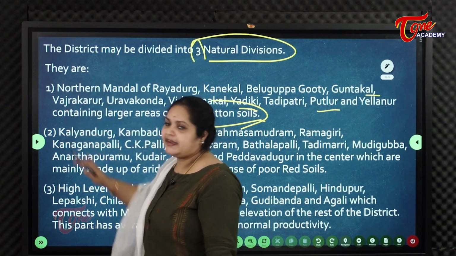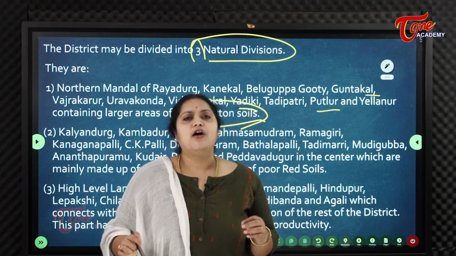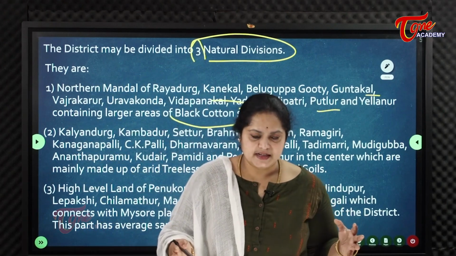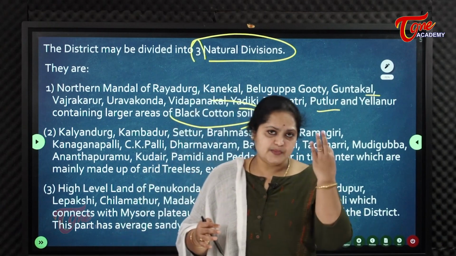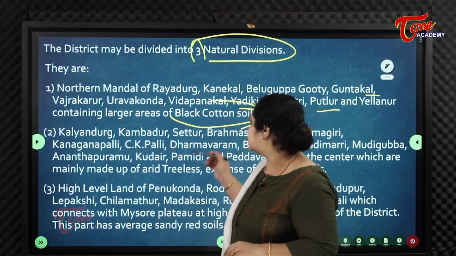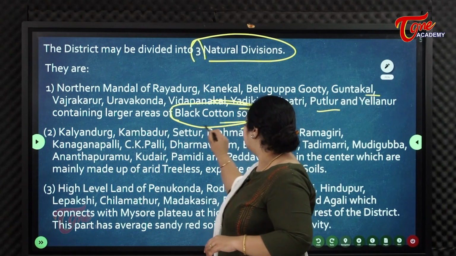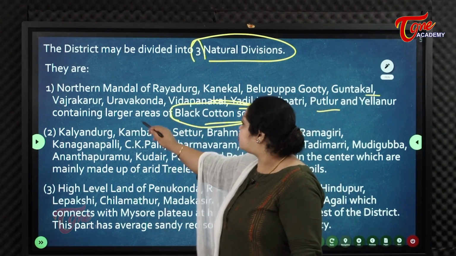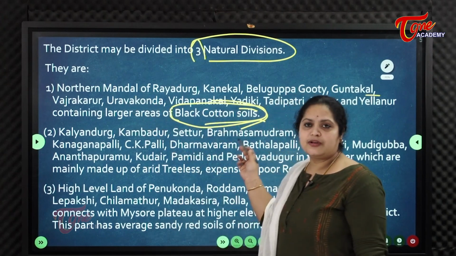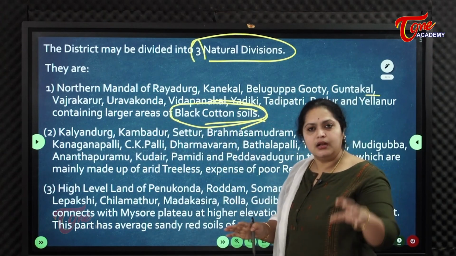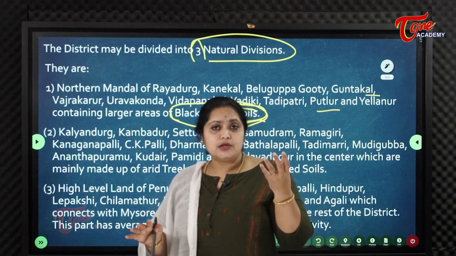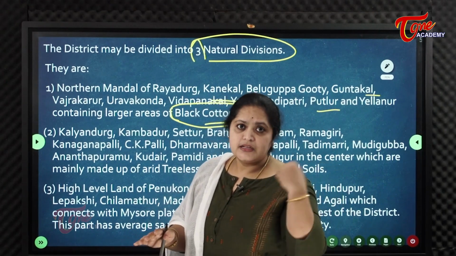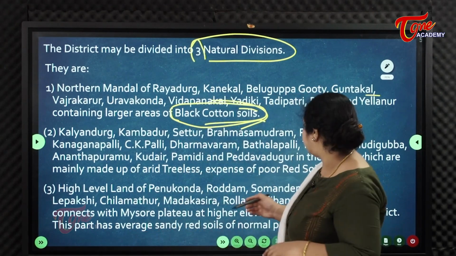So if we divide the physical nature of the district majorly, then it can be divided into three. The first one consists of black cotton soils. So these regions, the northern mandals of Raidurg, Kanekal, Tadipatri, have a soil base of black cotton. Another one is poor red soils.